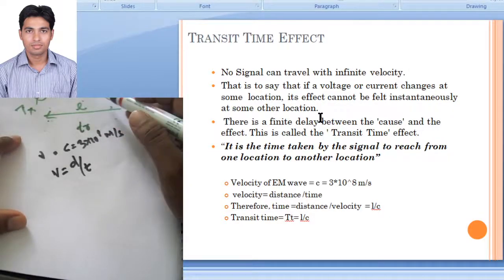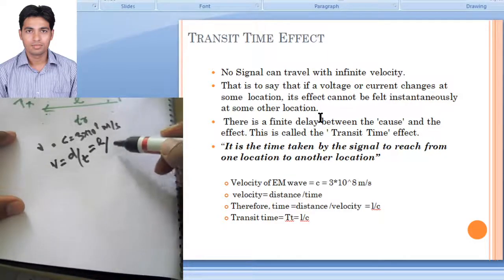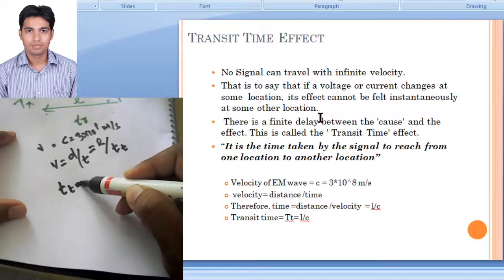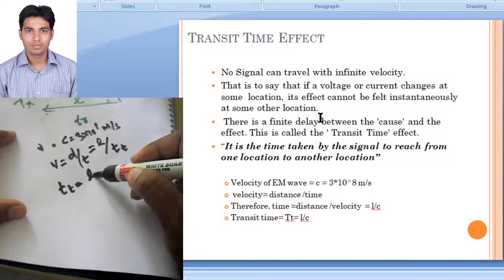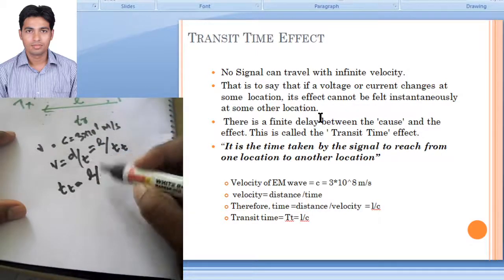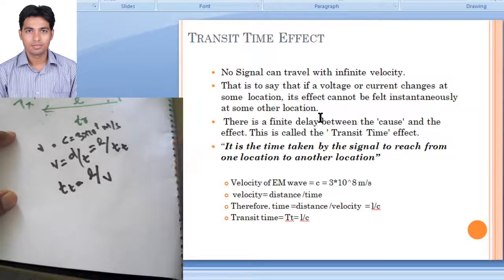Now the distance in our case is L, and T is, let us take, the transit time. So transit time we can write as a ratio of the length and velocity v, that will be 3 into 10 raised to 8 meter per second. So transit time is given by L divided by c, or v.